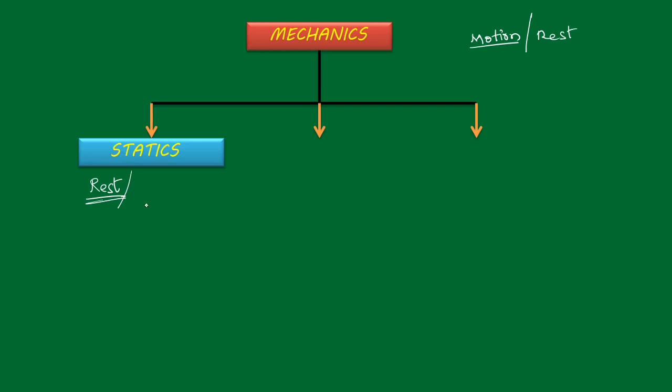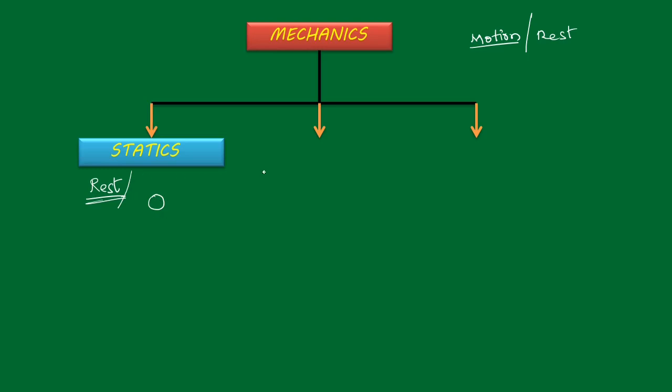Generally, rest means, suppose I kept one particle like this here. After some time I came back and checked that the particle is here only, the object is not moving. So that is called rest. With the help of time you can tell that it is not moving, or also with the help of displacement, distance or length. Wherever it was initially, the position is still the same, so we can say the particle is at rest.